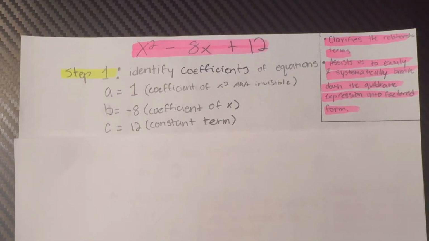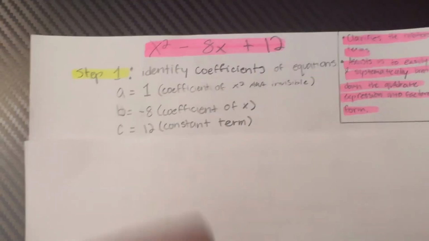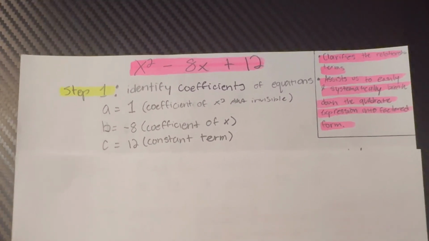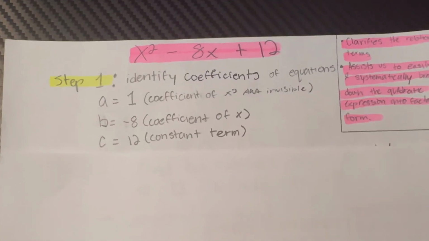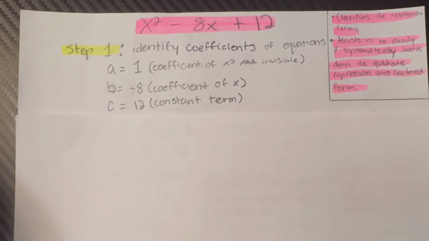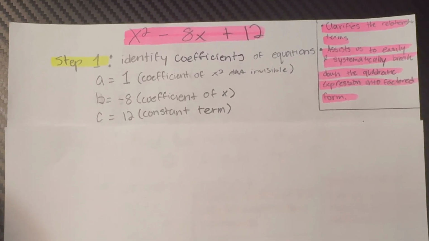As you can see here, I have my three coefficients and I sorted them into letters to make it more organized. A term is 1, which is a coefficient of x squared, which is basically invisible. Our B term is negative 8, which is a coefficient of x. And our C term is 12, which is a constant term.